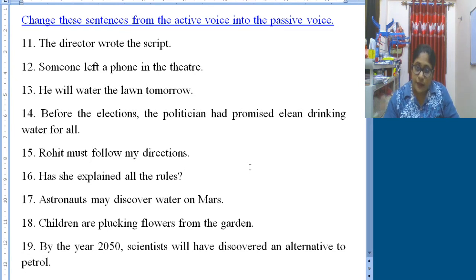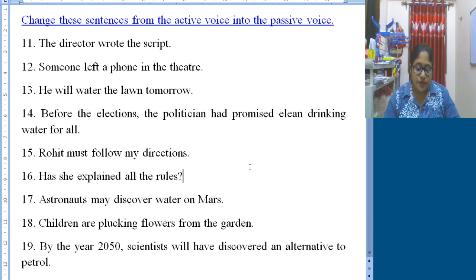Now here, by someone, a phone was left in the theater. So it's quite obvious it was left by someone. So you can give by someone, you cannot give someone. Marks will not be deducted because here leaving the phone is more important. The work is more important. In the theater, someone has left the phone.